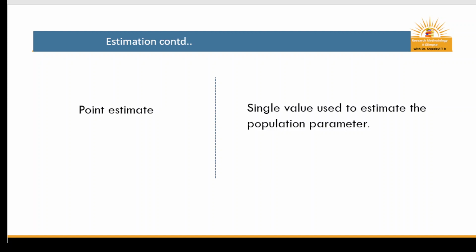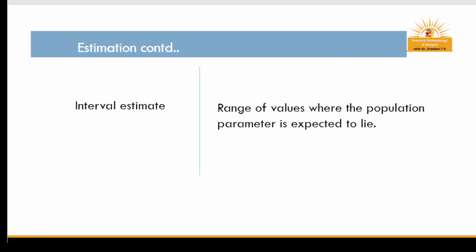That's a single value obtained from the sample and used to estimate the population parameter. That's the point estimate.